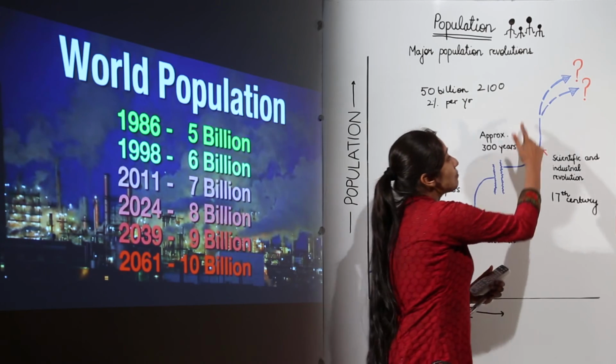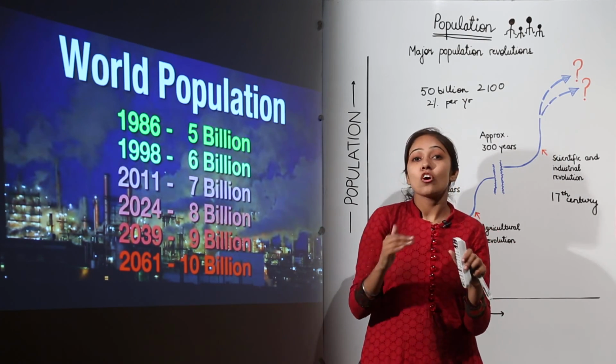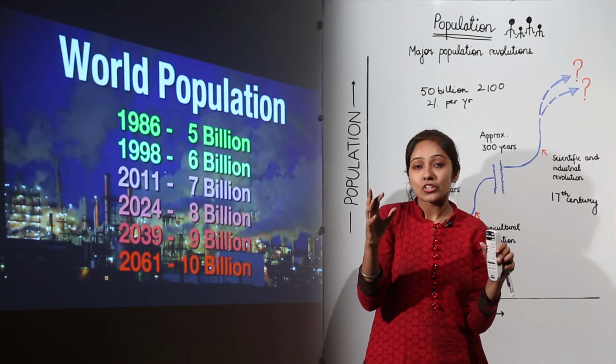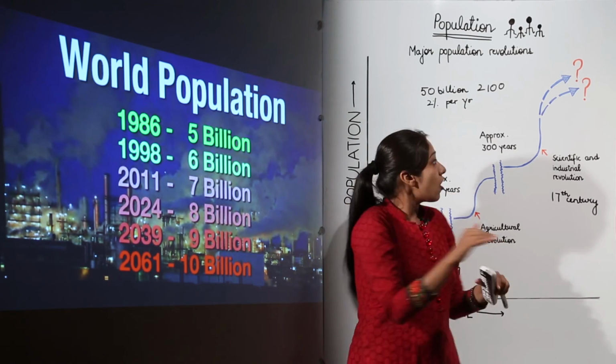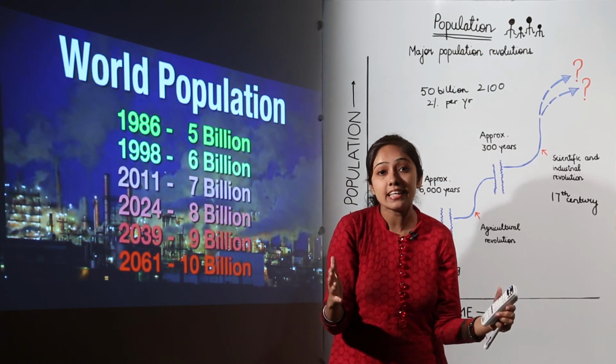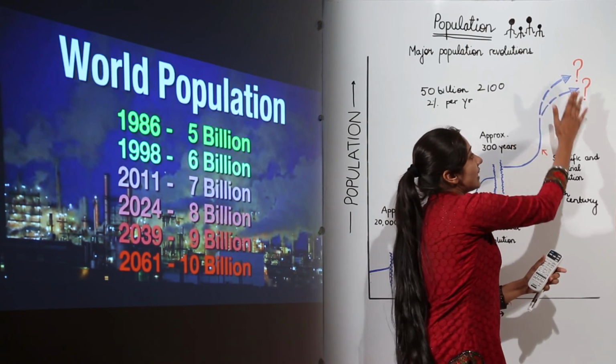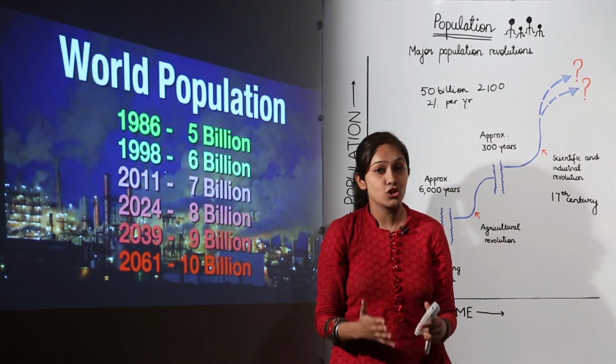But what is going to happen next? Is the population going to be stabilized, meaning we will not have a further increase and it will be at a constant rate? Or is the population going to have a big hike, a more rapid increase, a major population explosion? This is still a question that needs to be answered.